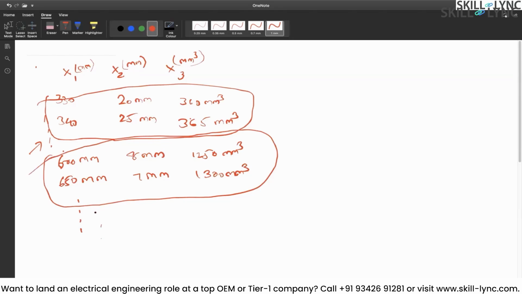Whenever there is data here, we can identify that these kinds of data are very similar. For example, these are the dimensions of different components of a vehicle. Then with the domain knowledge I have about automobiles, I can tell that this looks similar to a brake disc. This could be the radius of the brake disc, this could be the thickness, and this could be the volume. But this doesn't look like the radius of a brake disc. What could this be? I'm just giving an example. This could be the length of heat exchangers, this could be the thickness of heat exchangers, and this could be the volume of heat exchangers in the car, right?